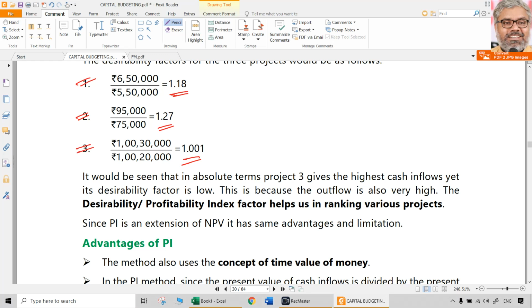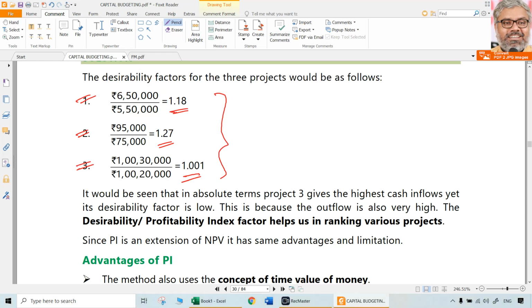In other words, if you just also calculate the NPVs of these projects, what is the NPV here? 1 lakh. Directly you can see that 650 minus 550. Here 20,000. 95 minus 75. Here only 10,000. So if a project is requiring you a 1 crore rupees of investment and giving you a 10,000 NPV, generally it is not something very attractive.